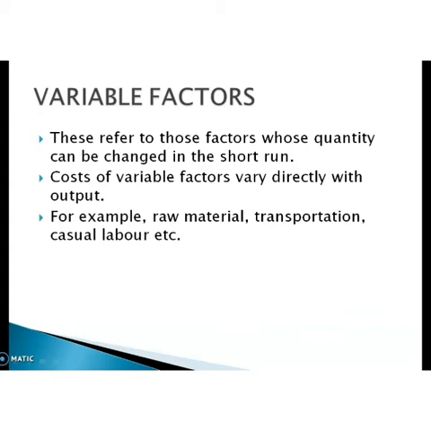For example, raw material. The raw material is needed only at the time of production. If there is no production, there is no need for raw materials. So the cost of raw material is nil when the production is zero. Then transportation, then casual labor, etc. These are examples of variable factors.